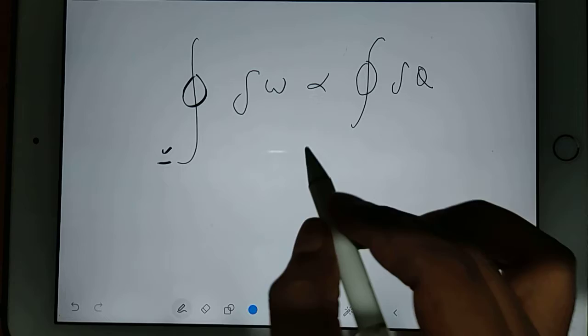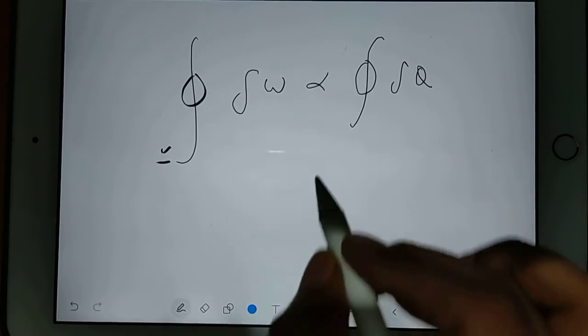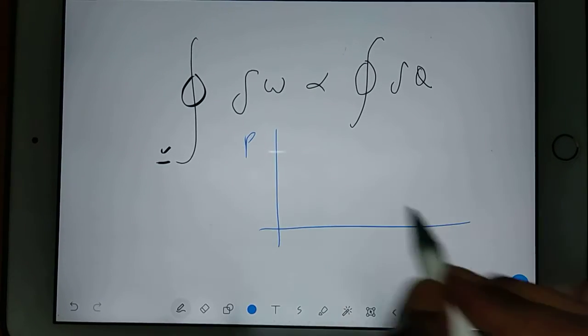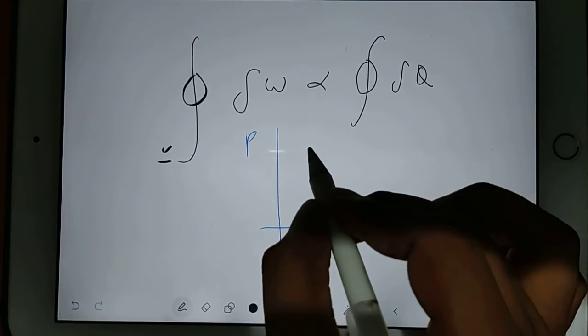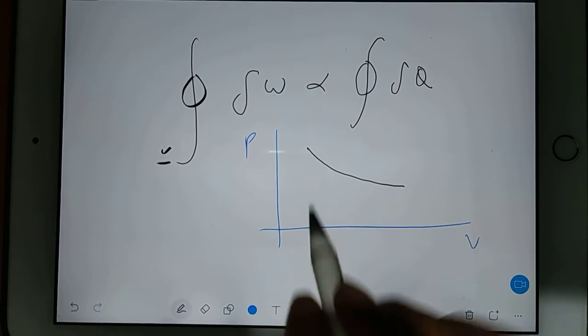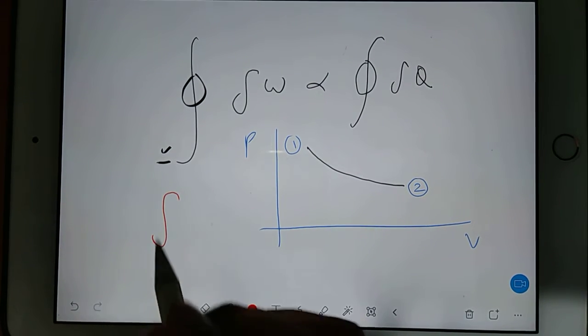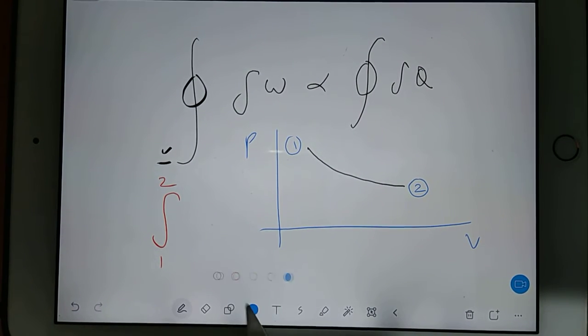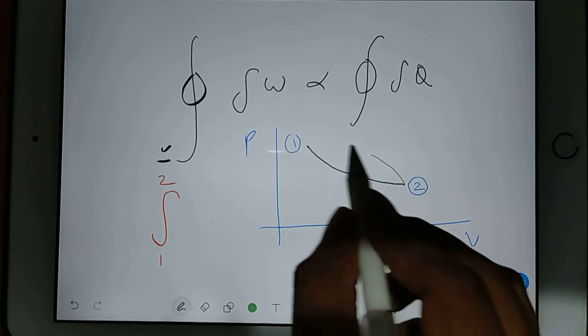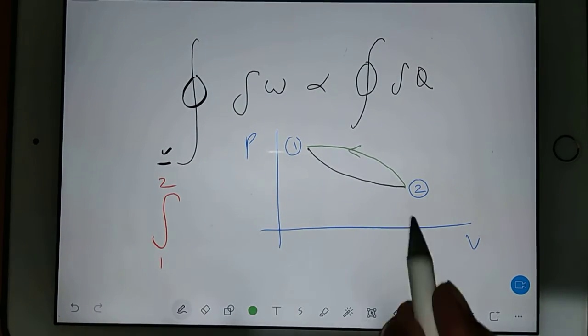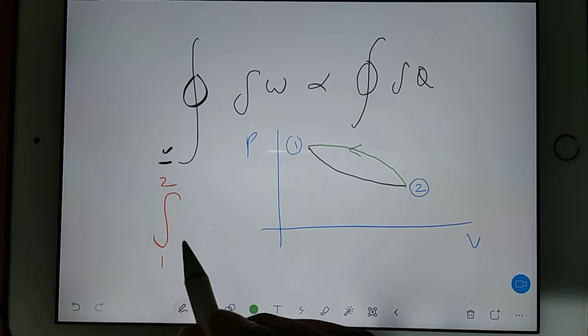Actually, suppose you have a PV diagram and you are going only from here to here. Then you are going from point 1 to point 2, and in the integration you will write that you are going 1 to 2. But if you are coming back again from 2 to 1, in that case how will you write?